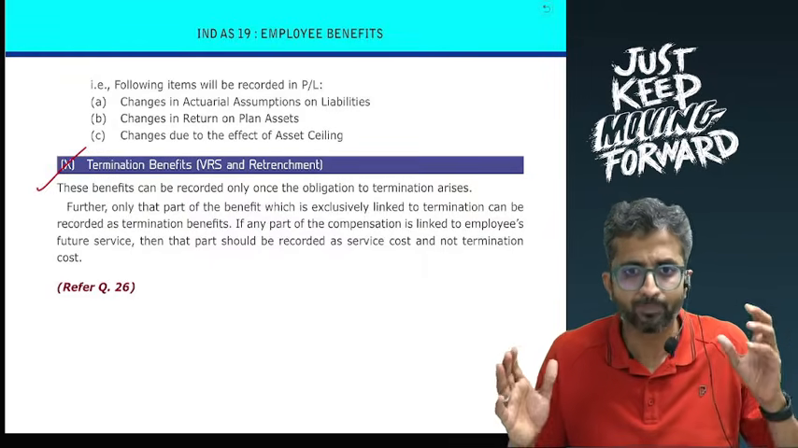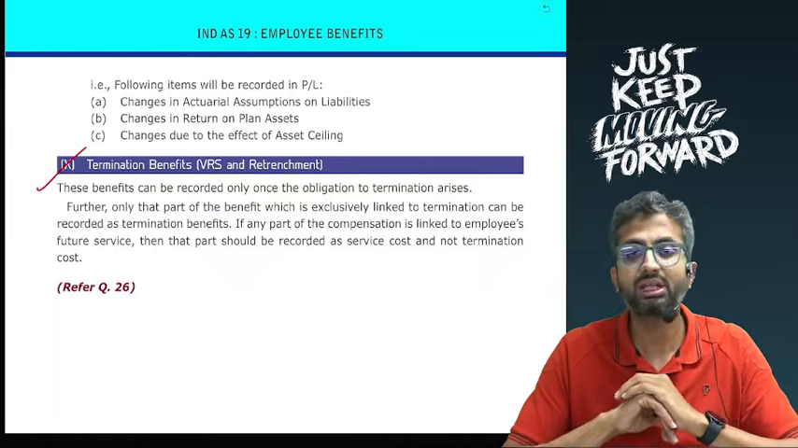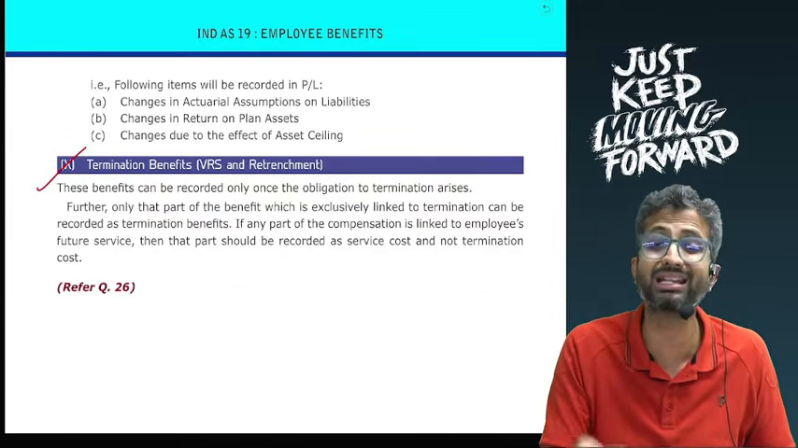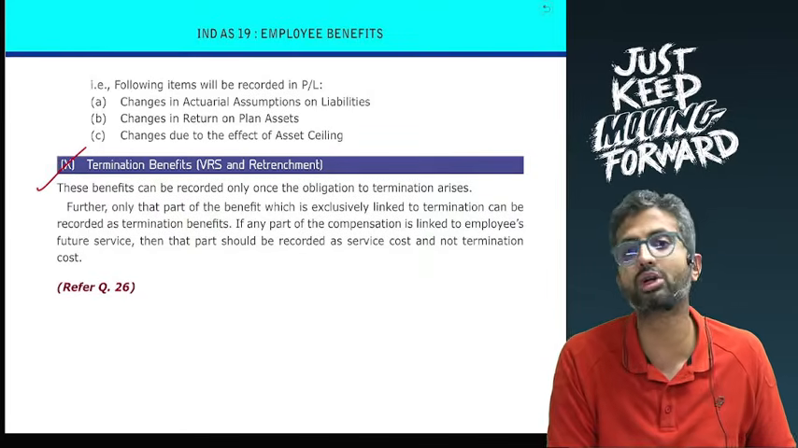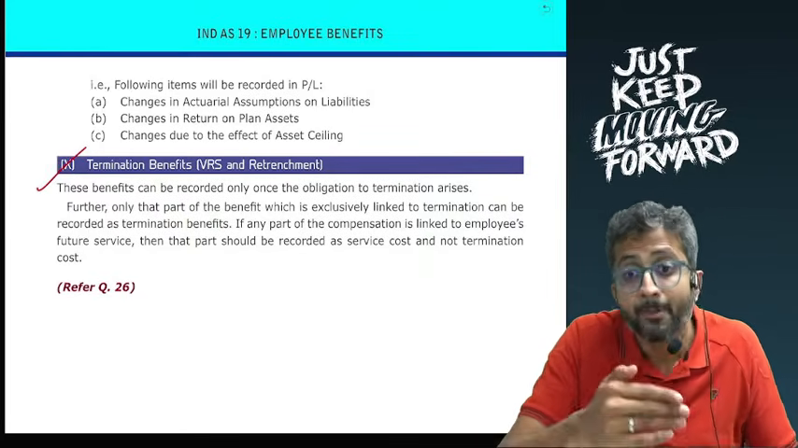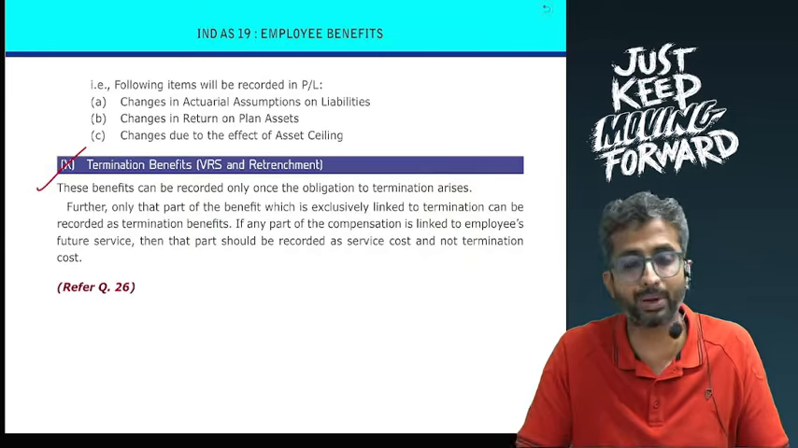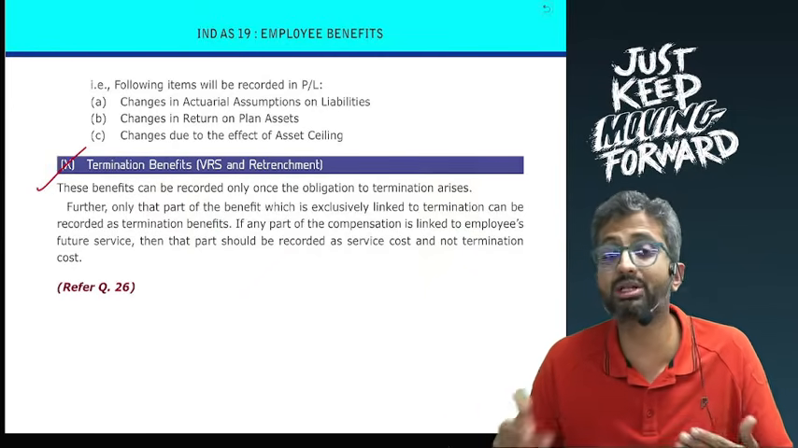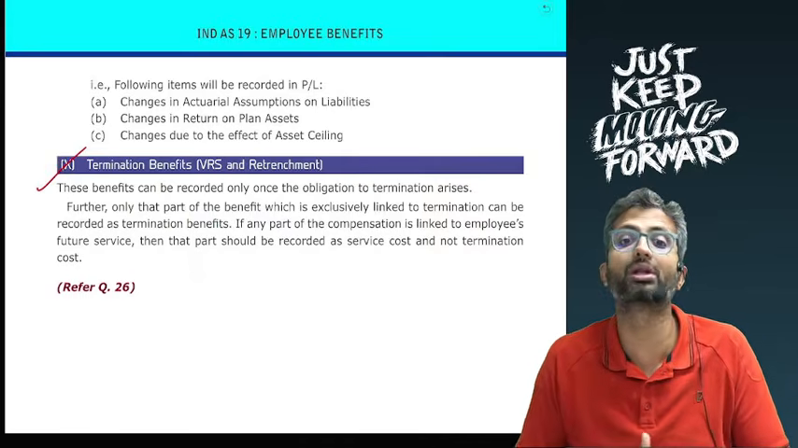So we will say that out of that 30 lakhs, even if you don't render any service over the next 10 months, you will still get 10 lakhs. So that is something which is directly attributable to termination, only 10 lakh rupees. The additional 20 lakhs are paid not because of termination, but because you are rendering additional 10 months of service, which will be recorded as an expense over the next 10 months.